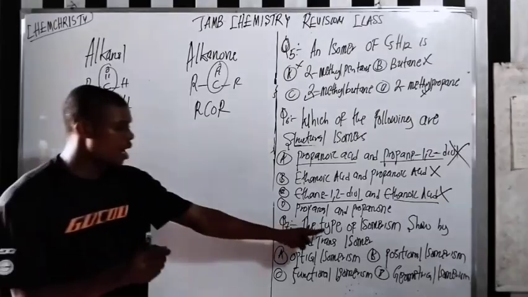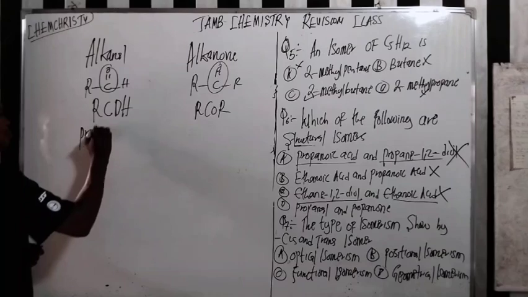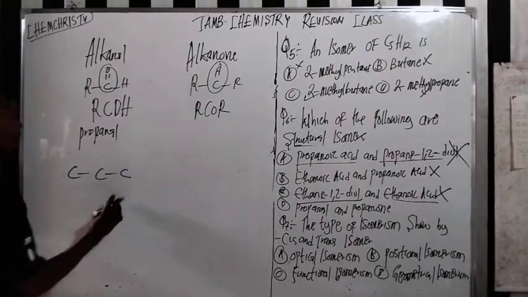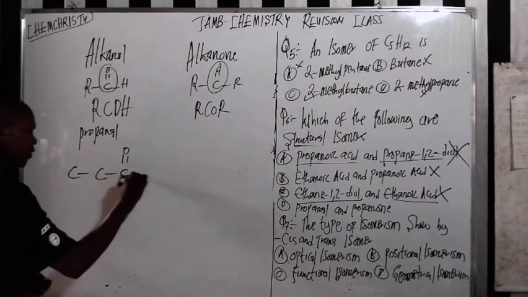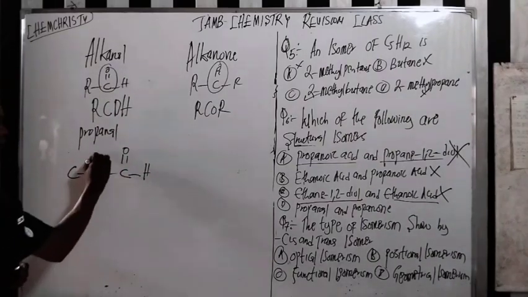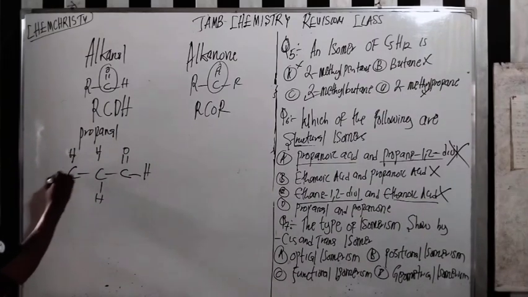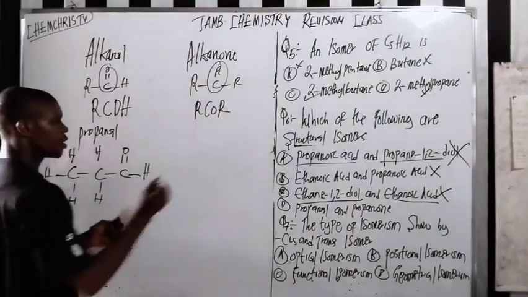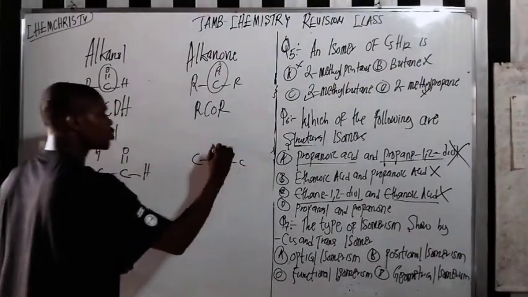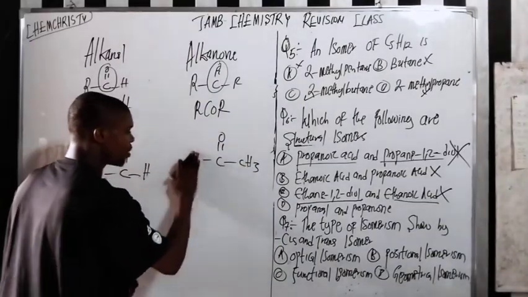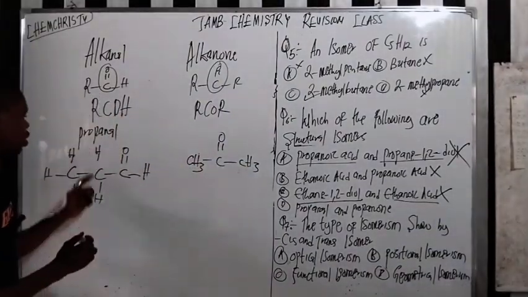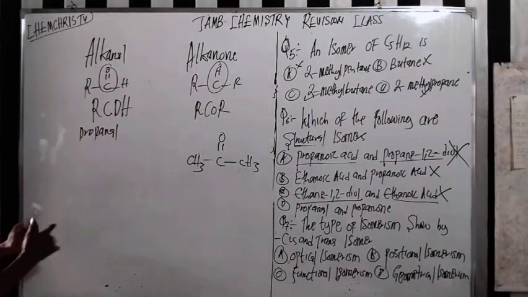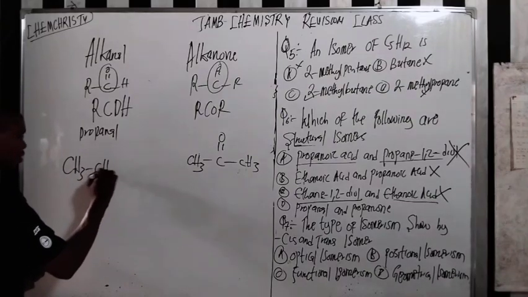So if I talk about propanal, what do you mean? It means that here we have 1, 2, 3, right? Now this functional group is going to be this one here. Can you see that? Then here we have hydrogen. Do you see that? The same thing with this one. It's going to be 1, 2, 3. Now, the functional group is going to be at the middle. So you have CH3. Here we have CH3. So if I should write it in a condensed formula, so you understand better. It's going to be CH3, CH2, CHO.